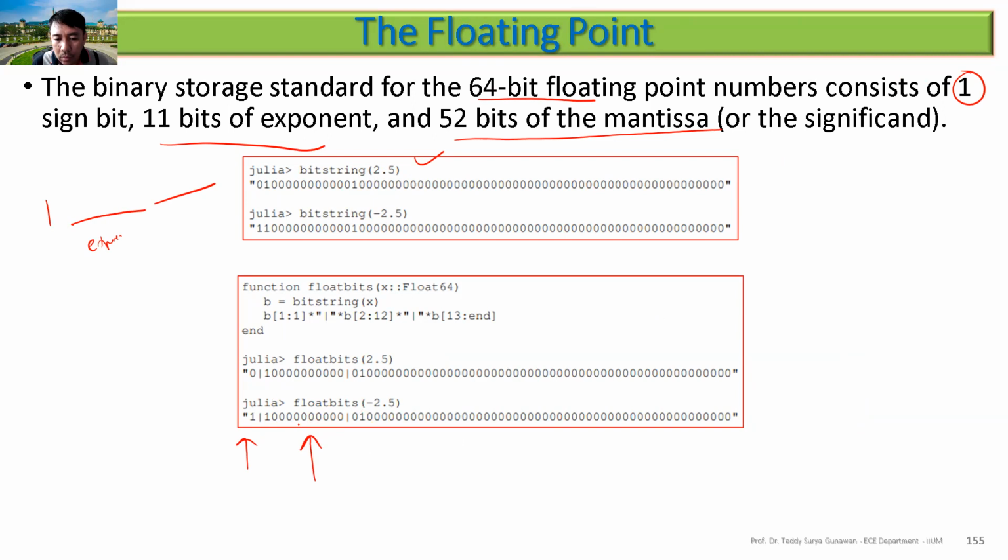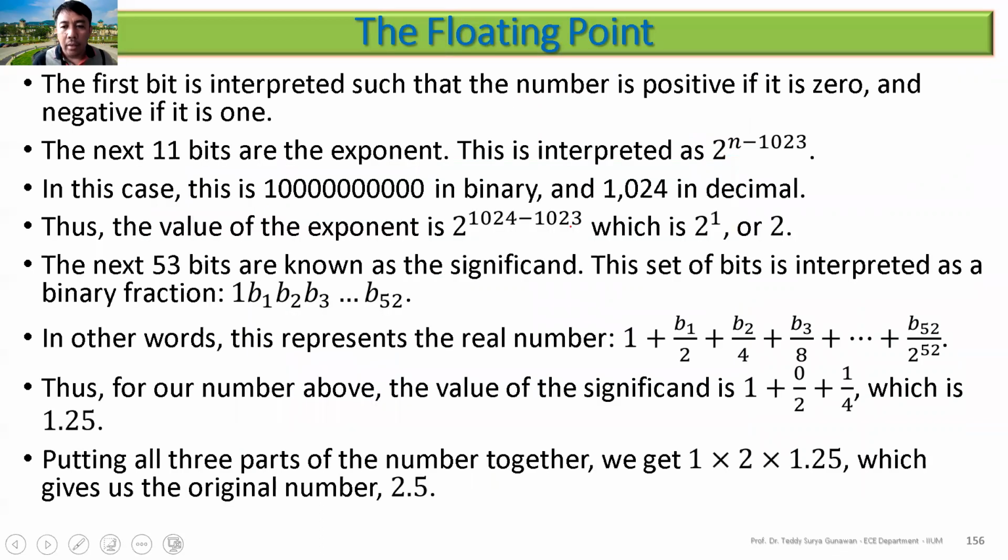You can follow this and see that this one is 2.5.